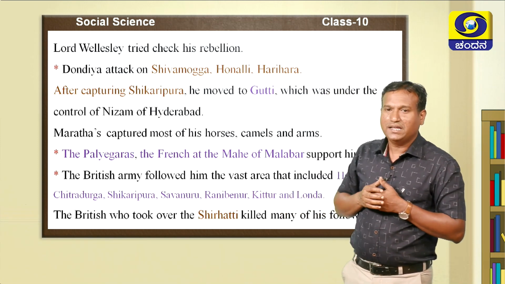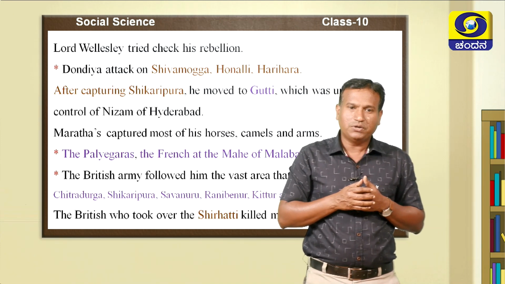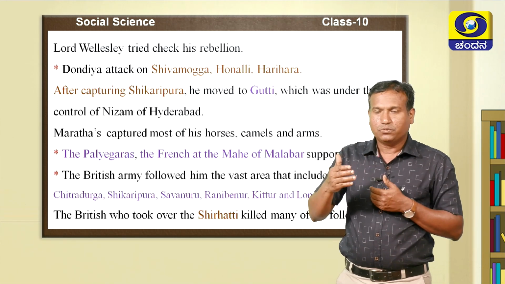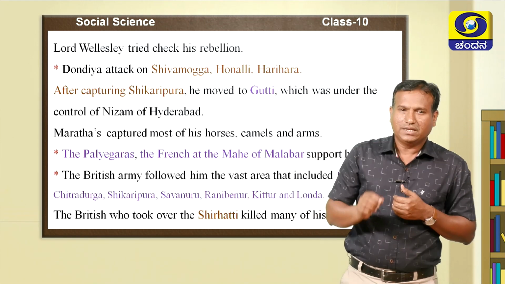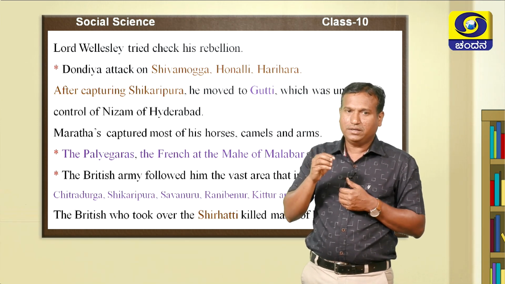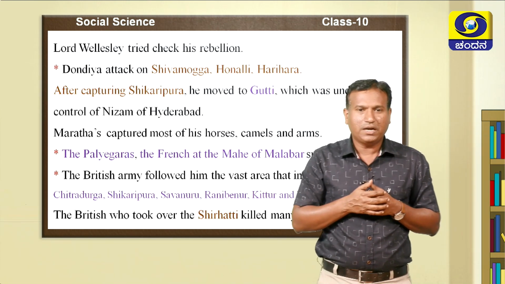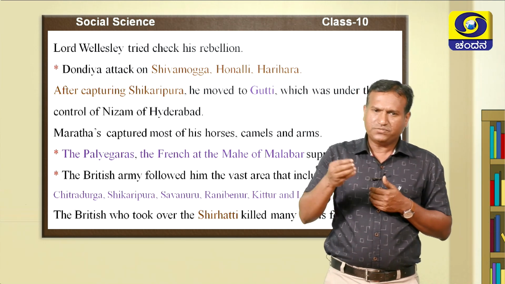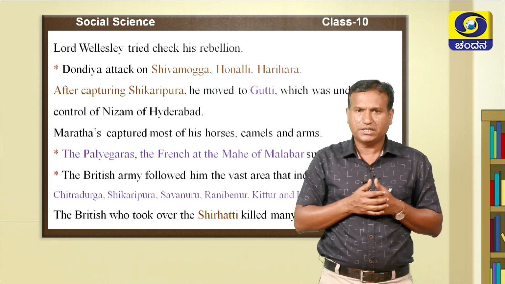The vast area that included Harihara, Chitradurga, Shikaripura, Savanuru, Ranibennuru, Kittur and Londa were the places Dandiyawag captured. When he captured these and proceeded forward, the British army followed him. His followers were arrested, and many of them were killed at the place called Shirati.